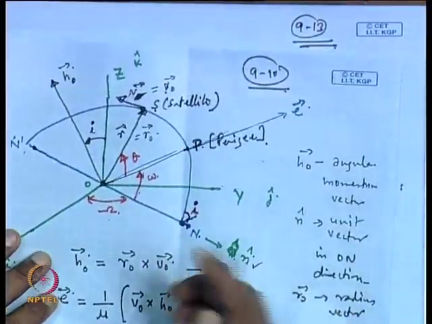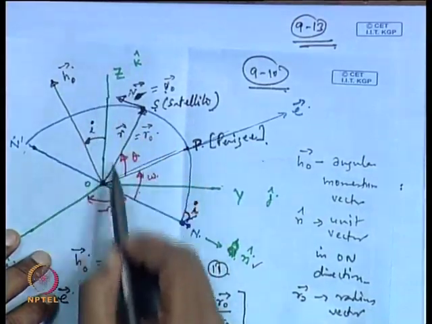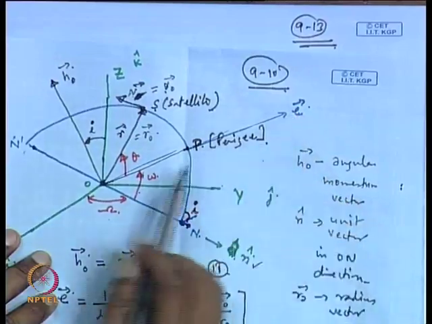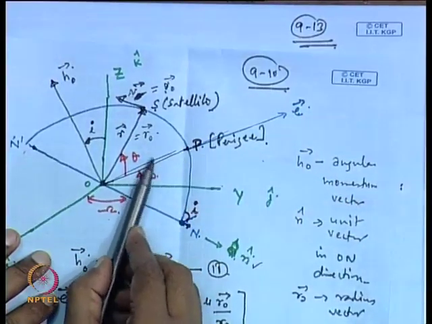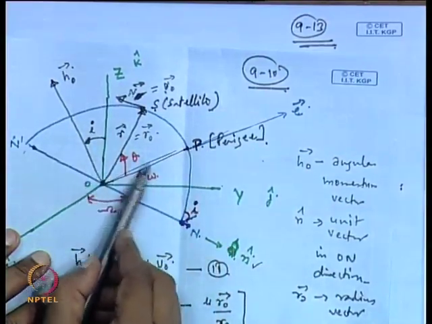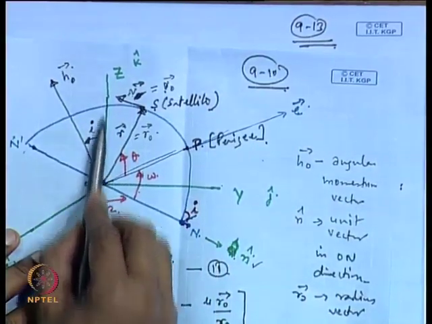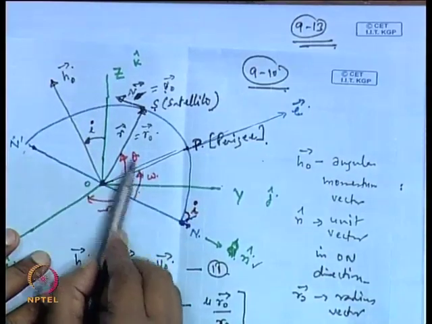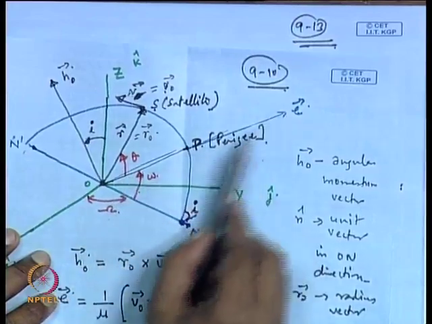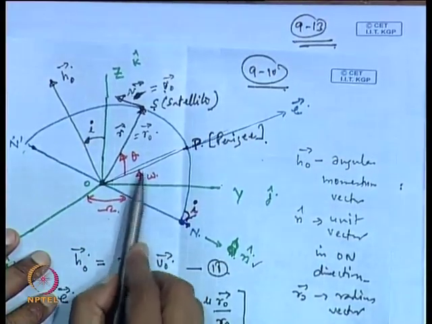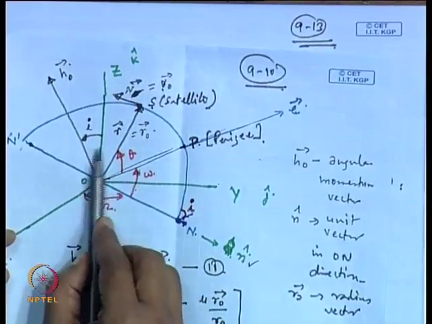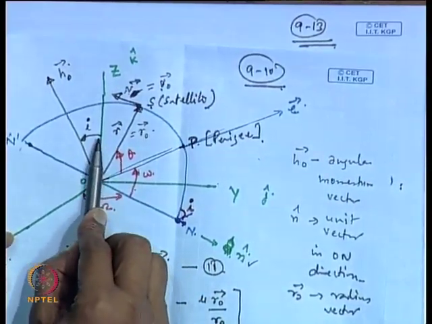So, you can see from this place, this is the vector k here along the green line, and this is the vector E. If you take the dot product of this, it is basically showing the component of the vector E along the k direction. So, it will have a positive intercept. Till the argument of perigee, it is lying above this, so you get this dot product, and the intercept will come out to be positive.